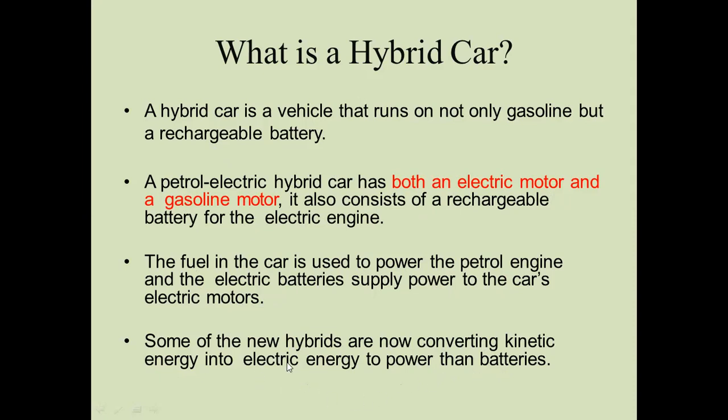In this type of hybrid car, when we apply the brake, we get energy. That is a regenerative braking system. That energy will be stored in the battery. When the brake is applied to the wheel, the wheel slows down, and at that time we get kinetic energy. That kinetic energy is converted into electric energy, and that energy is stored in the batteries.